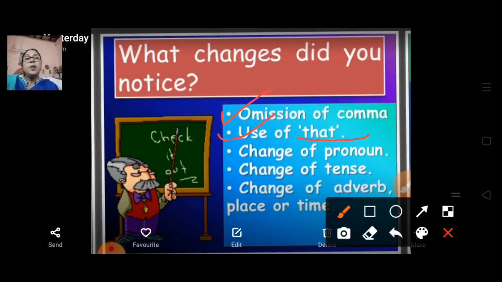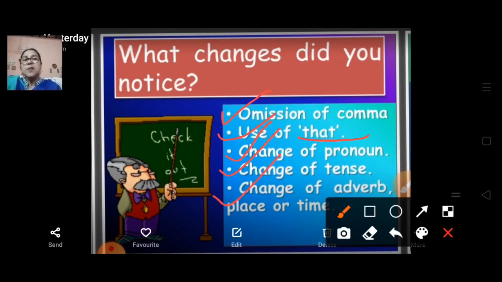It is very important. Second, change of pronoun: I becomes he or she. Third, change of tense, of course. Fourth, change of adverb, place or time.